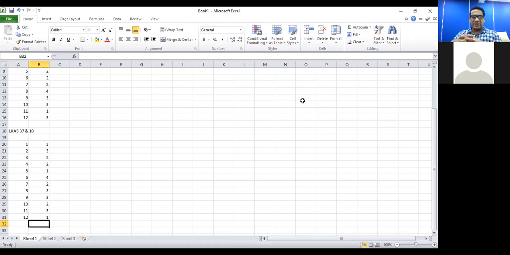If some inventory got damaged, and if you are selling those inventories maybe for a lesser value, then of course that should be adjusted for that year, not for this year, right? So basically, those are the questions I have picked for LKS 37 and also for LKS 10.